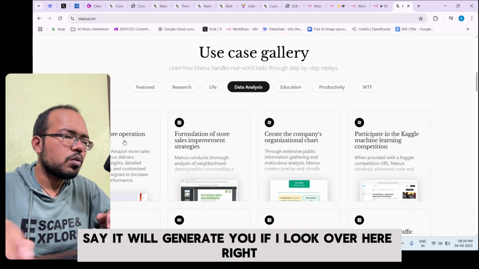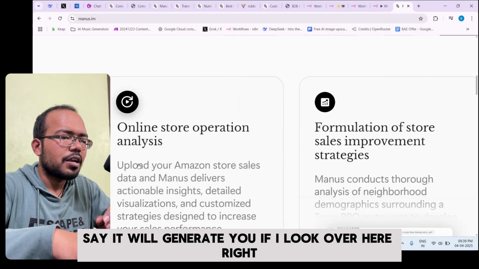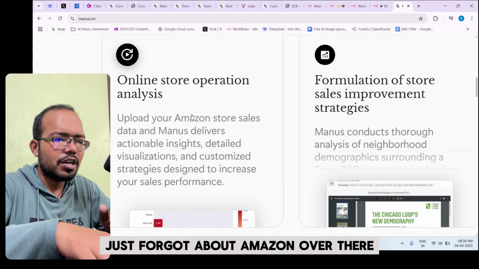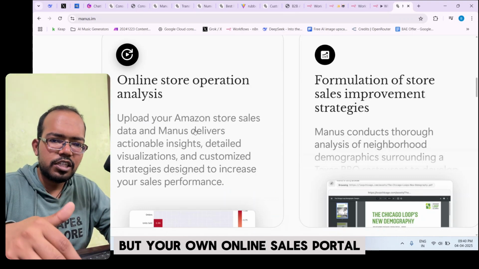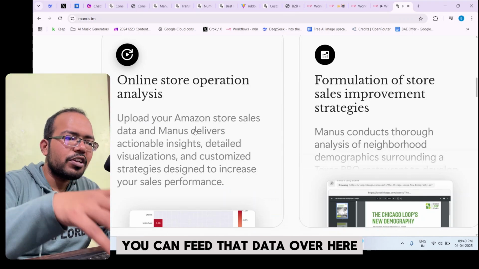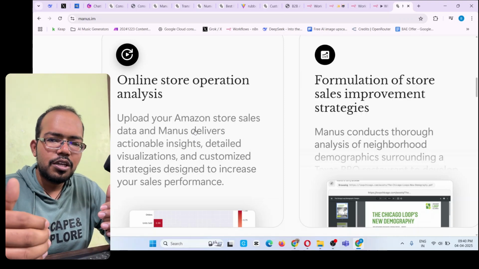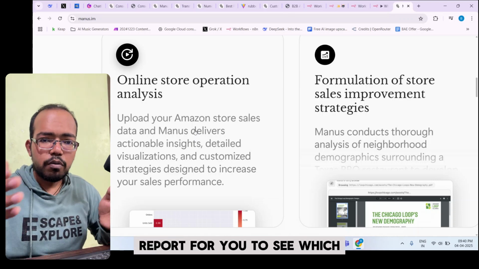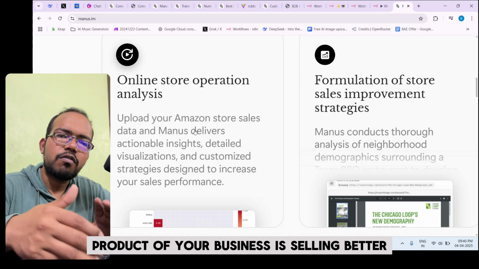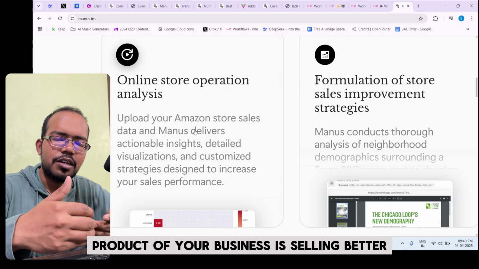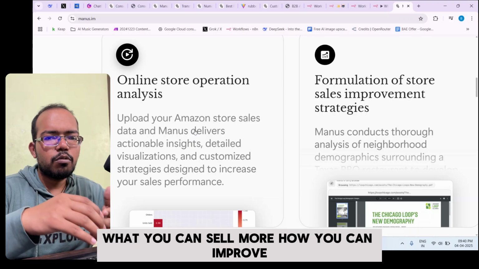Forget about Amazon over here, but your own online sales portal where you get the sales, you can feed that data over here. It will generate visualized, customized strategies, a proper report for you to see which product of your business is selling better, which is doing good, what you can sell more, how you can improve.